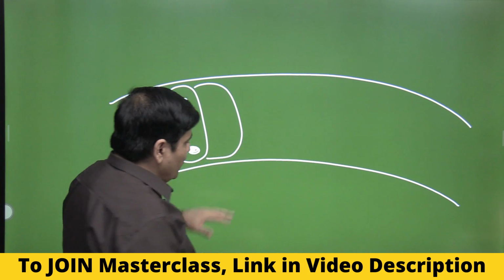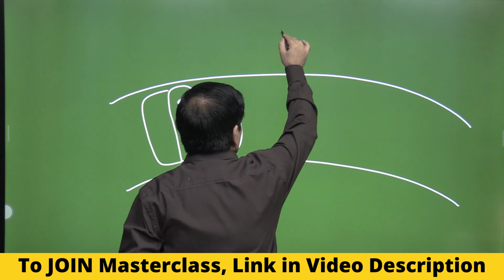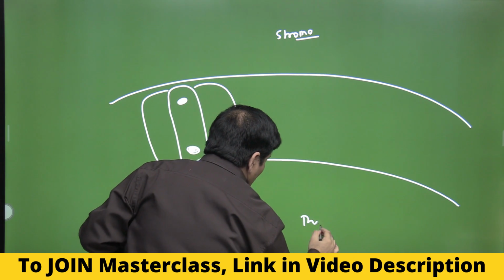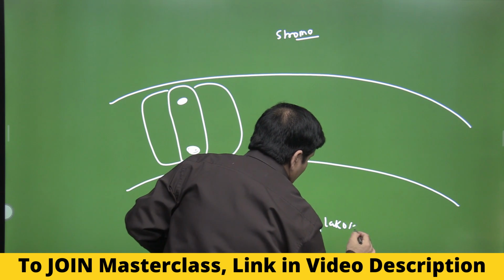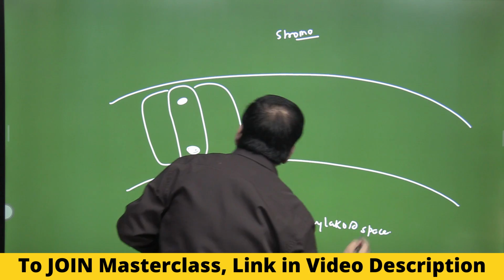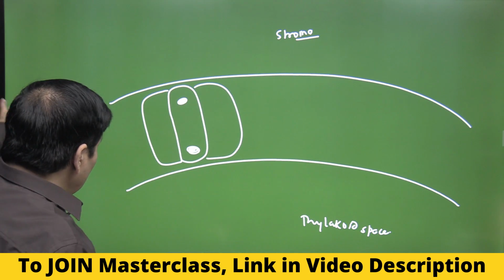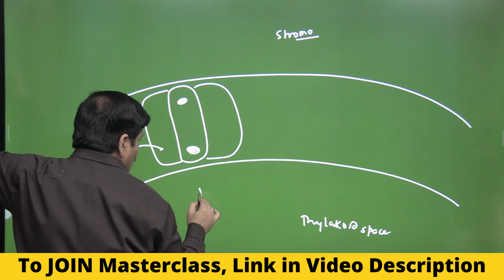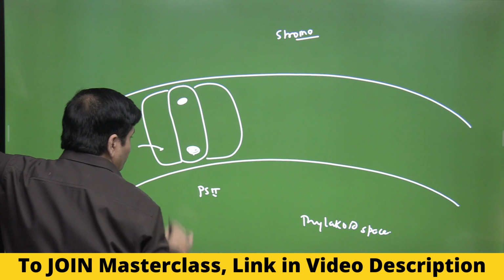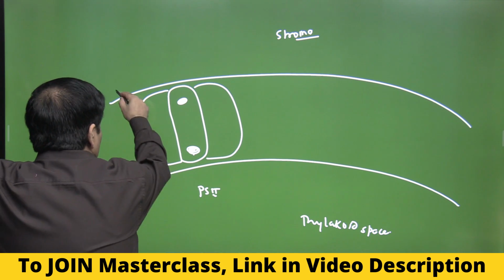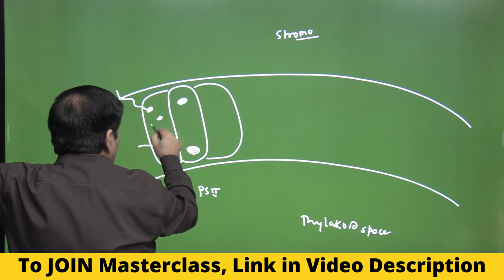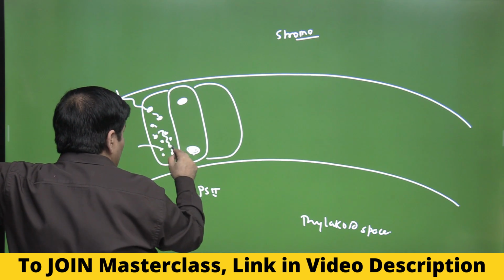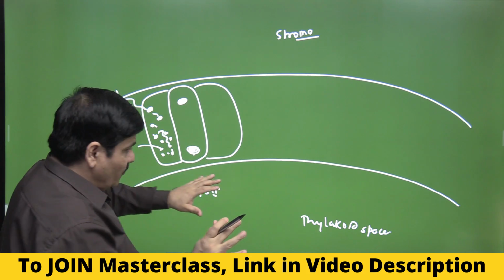This is the thylakoid membrane. This is the thylakoid space. This actually is the stroma. This is easy. Now this is the thylakoid space, and what is going to happen is that obviously this is also associated with photolysis of water. So this is actually PS2, this would be P680. So the energy is captured by the light harvesting complex. They do not transport electrons to one another. So there is a transport of energy.